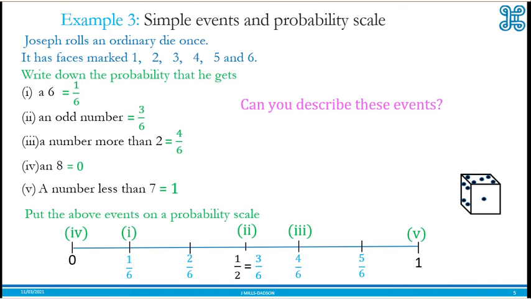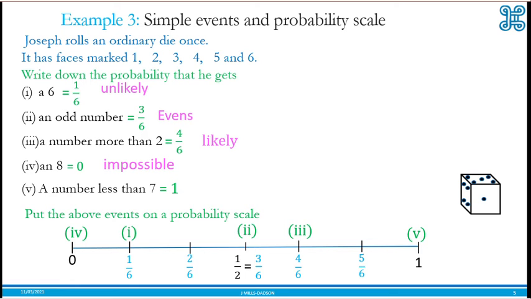And that is done. Now you can be asked to describe it. So event I is unlikely. Event I is likely. Impossible. Certain. So you now understand why we call this event unlikely, because it's between impossible and even chance. And we call this likely because it's between even chance and certain.